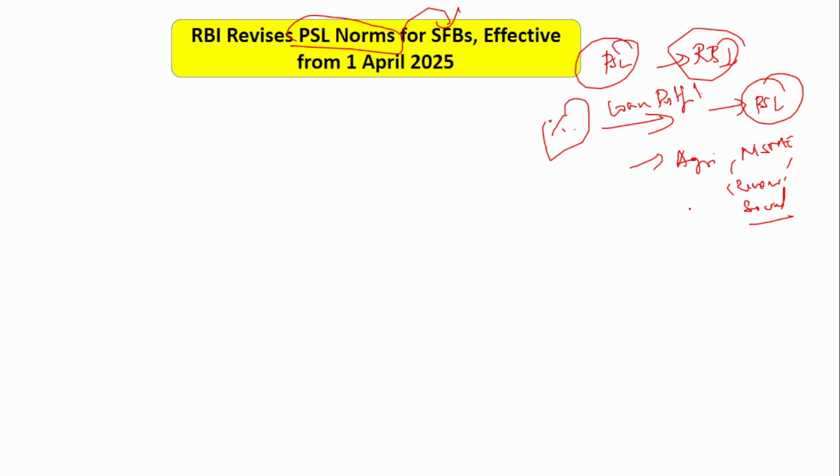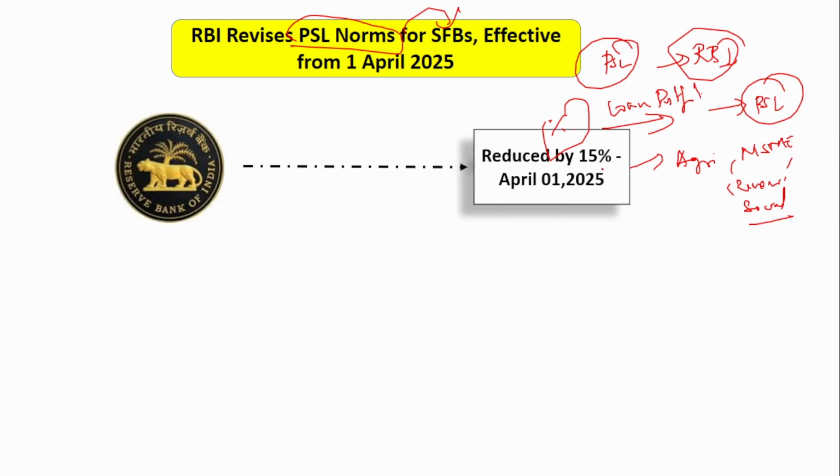Okay. So now what happened is, now RBI has reduced the amount of money that is flowing from the small finance bank to these sectors. So this has reduced the overall percentage. So how much has it reduced? It has reduced by 15%. So reduced by 15%, and this is effective from April 1st, 2025, which means that it is already effective.